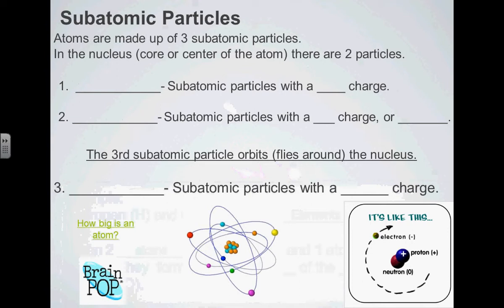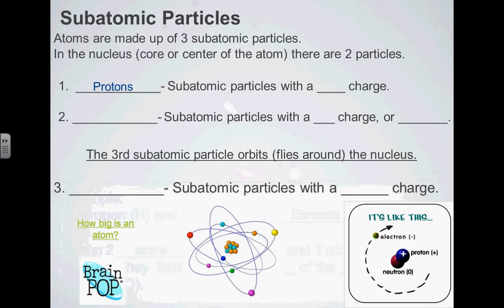Now, it's not related to the nucleus like in a cell. It's the same word, but they have two completely different meanings. But the nucleus, or the center part of the atom, is in the middle. Okay? And that nucleus has two particles in it. Is that why parts are green and parts are orange? Yeah, these are orange and bluish because one represents protons and one represents the other subatomic particle.